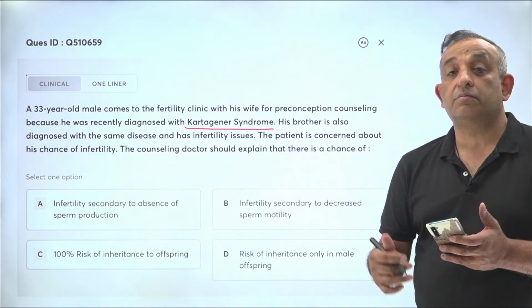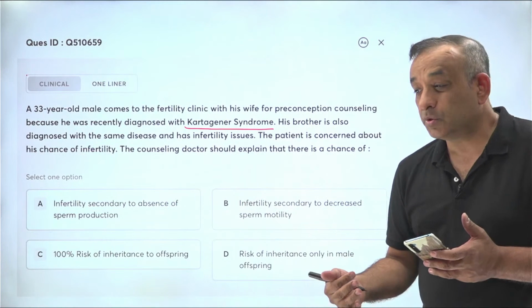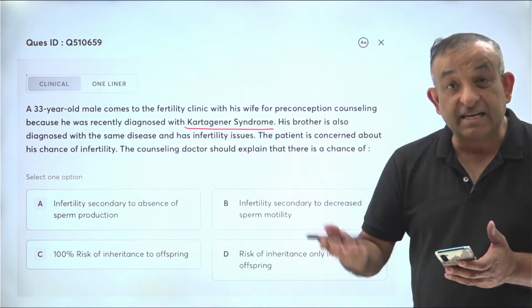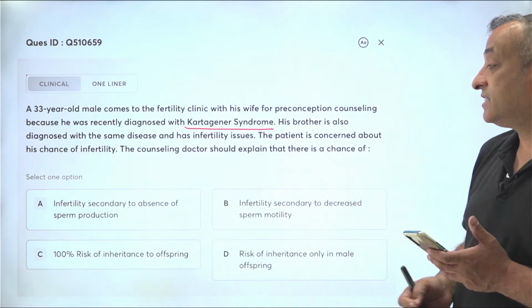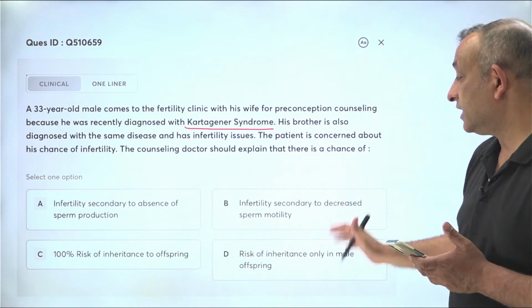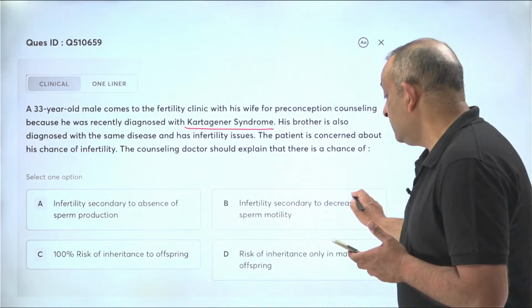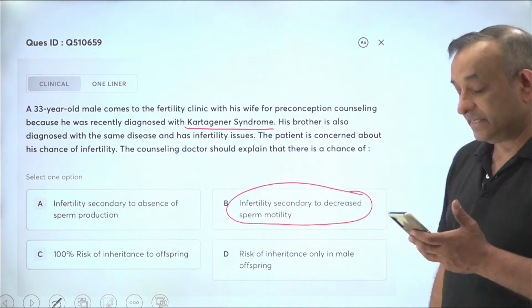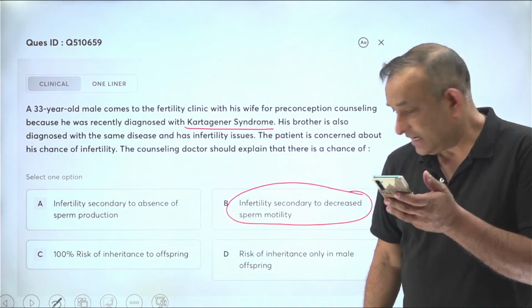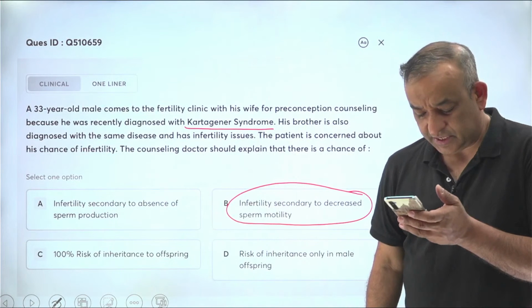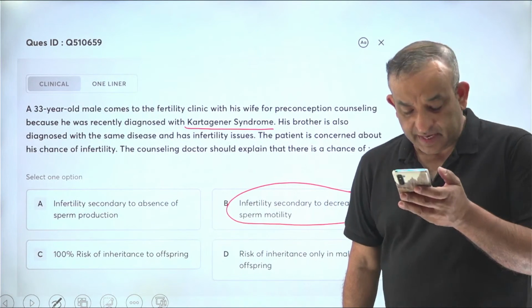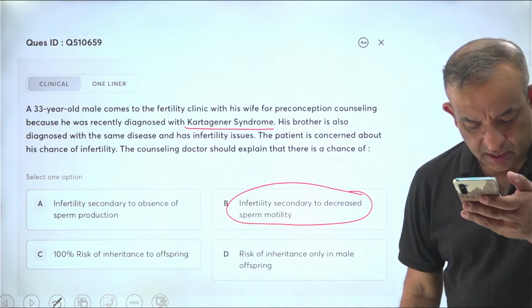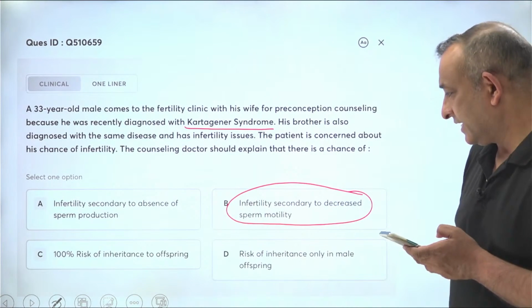Recurrent sinusitis is also part of the clinical triad which you keep reading. So, when this patient presents to us, we are thinking of infertility because of decreased sperm motility, and not sperm production, guys. It is because of the motility, asthenospermia, like somebody has correctly said, Dr. Purohit, that is correct.